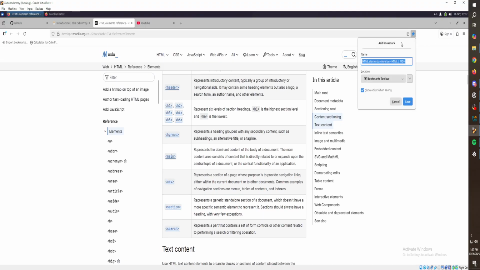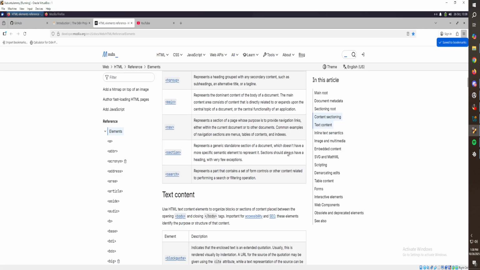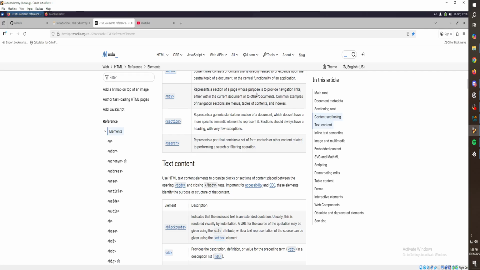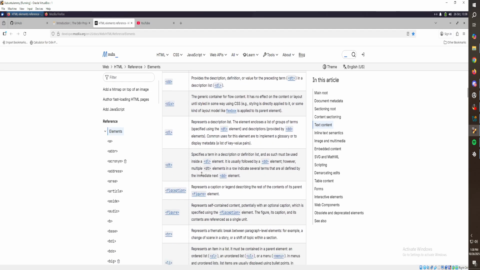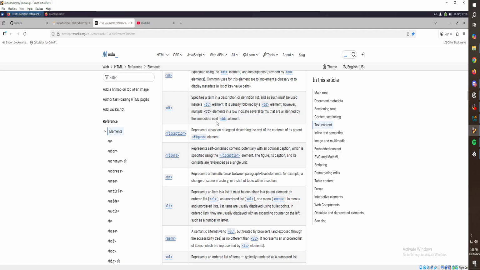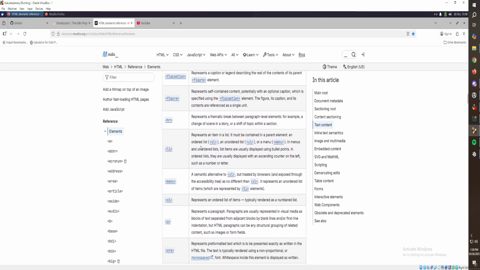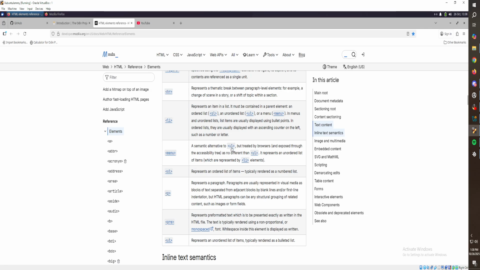My nav links there with current and docs section. We may as well favorite this. Do we have another bookmark? So we're gonna put that under other bookmarks. All coding stuff will go under other bookmarks, I think. Text content. This is gonna be cool. We can come back here too if we're looking for certain tags, so that'll be good. And then let's see. Menu, created by browsers as no different. So it's an unordered list. Interesting. Okay. Menu is the same as UL. Semantic alternative.